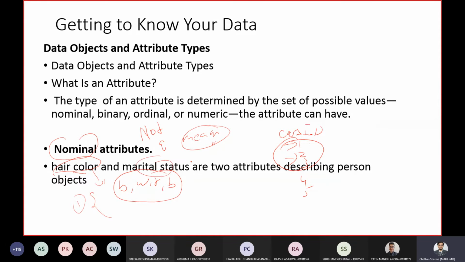Marital status, again, cannot be in a particular sequence. You can write married, divorced, single, and maybe widowed. A particular sequence is not important here. Even the hair color, black, white, red, brown, the sequence is not important.